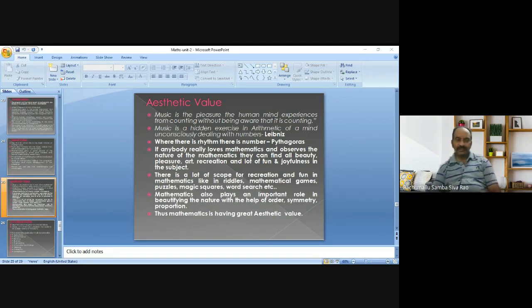Aesthetic values of mathematics. "Music is the pleasure the human mind experiences from counting without being aware that it is counting." This saying reflects the aesthetic value of mathematics.